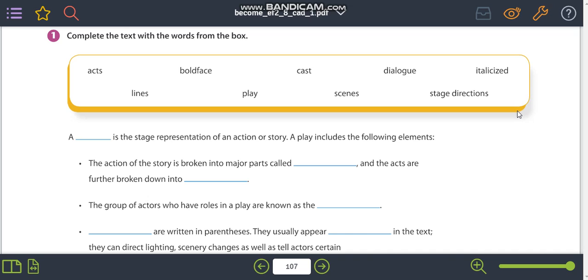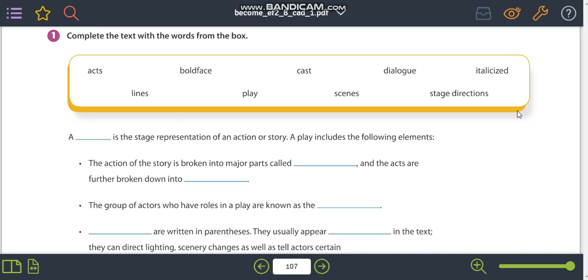Hello, 8th grade. Here is the explanation of the exercises of the week 2. We are going to study this week pages 106, 107, 108, and 109.